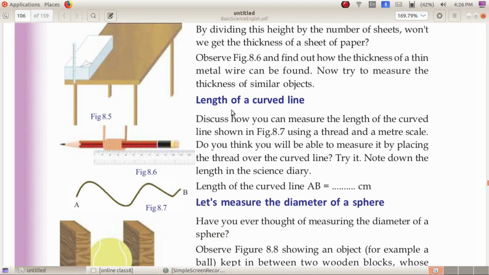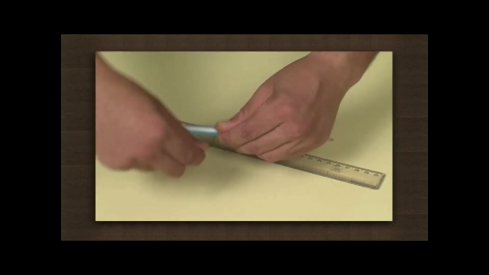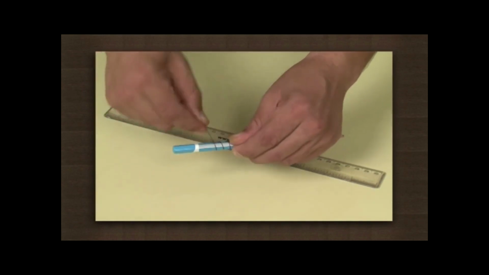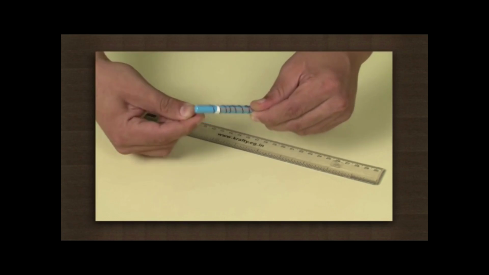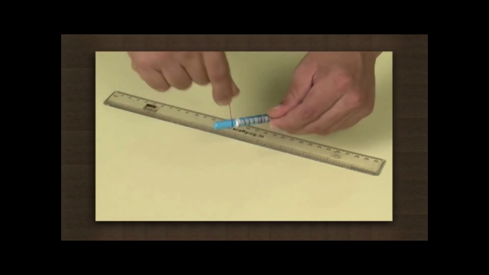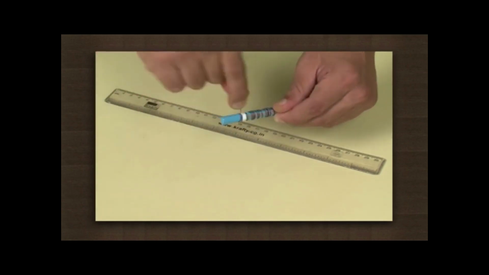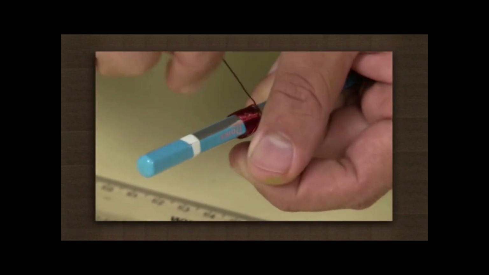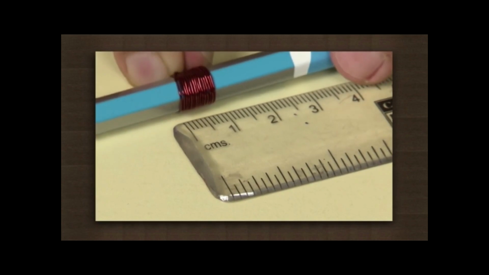Now observe figure 8.6 and find out how the thickness of a thin metal wire can be found. We have another problem here, the thickness of a thin metal wire. The metal wire is too thin to measure using a scale. So what we will do? We will make this in the form of a coil, or we will wind it on the pencil and we will measure this length, and by dividing this height by the number of turns, we will get the thickness of a single wire.